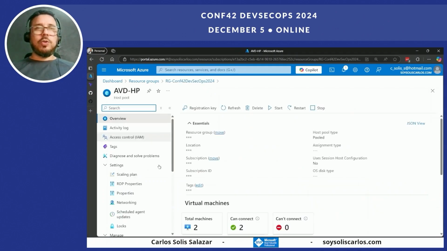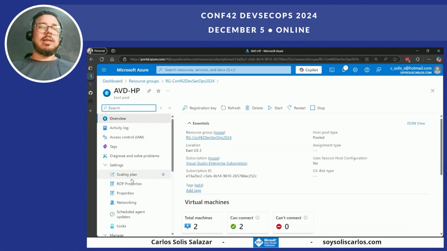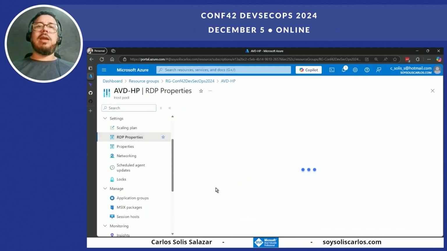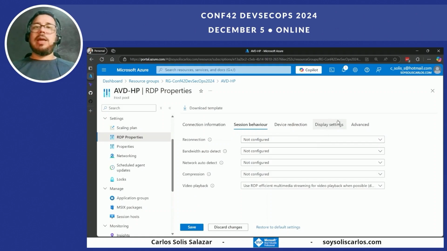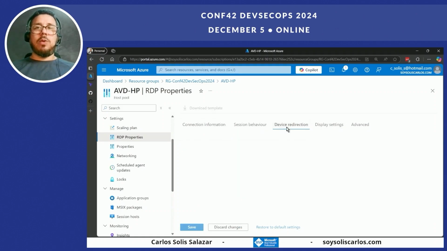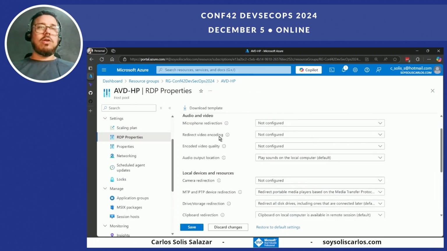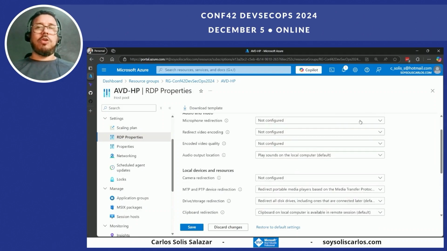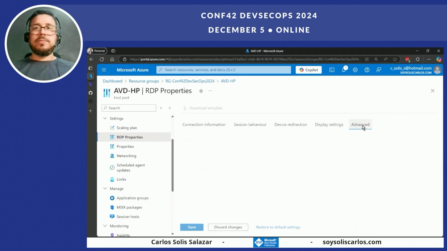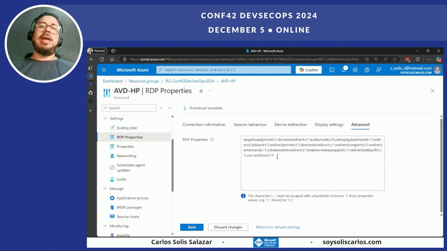I have the host pool. Here I manage all the resources. I can even define a scaling plan, where I decide to shut down or turn off the computer. Here I have the different RDP configurations. I can define, for example, if I want to use the microphone, the camera, and also the clipboard or the drivers or the printer. Or I can do it through different variables to create this result.